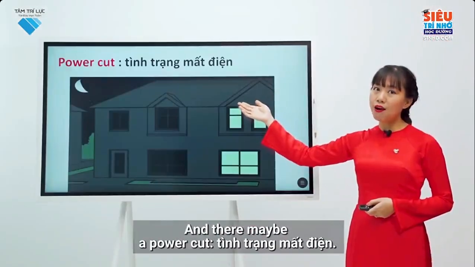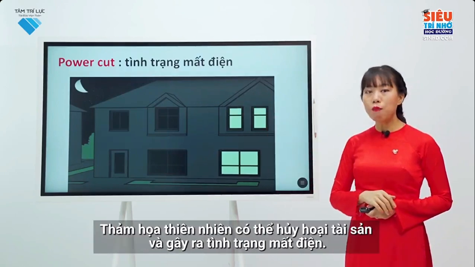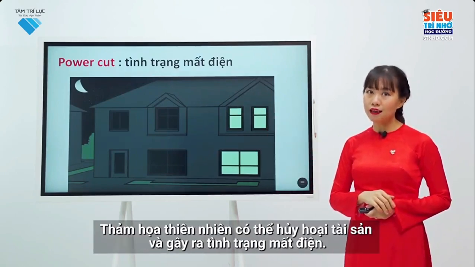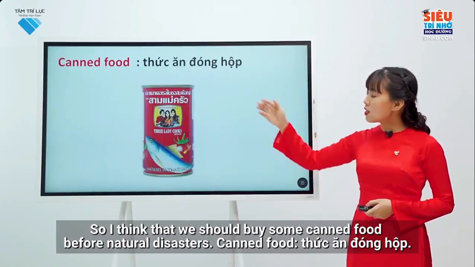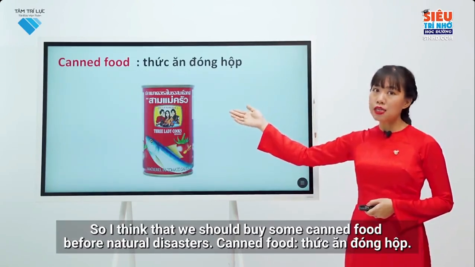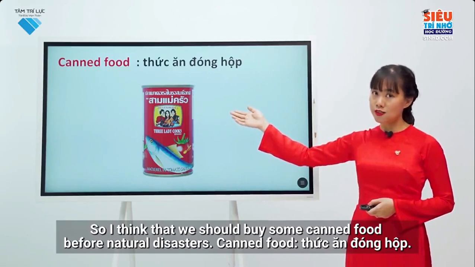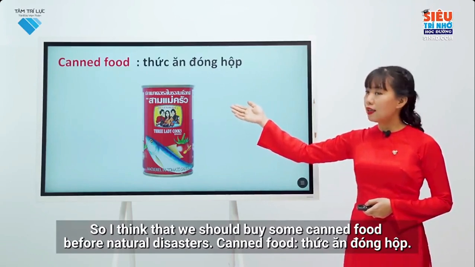There may be a power cut, power cut. Natural disasters can damage your house and there may be a power cut. So I think that we should buy some canned food before natural disasters. Canned food.